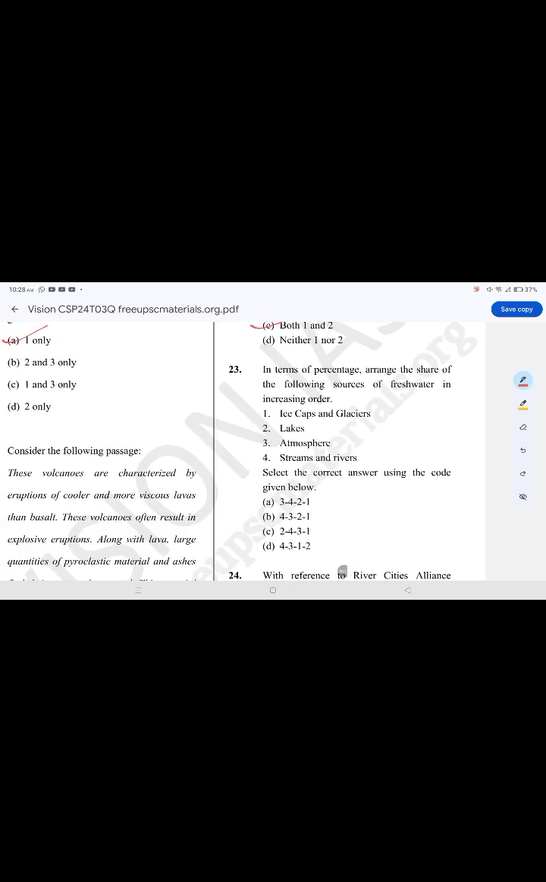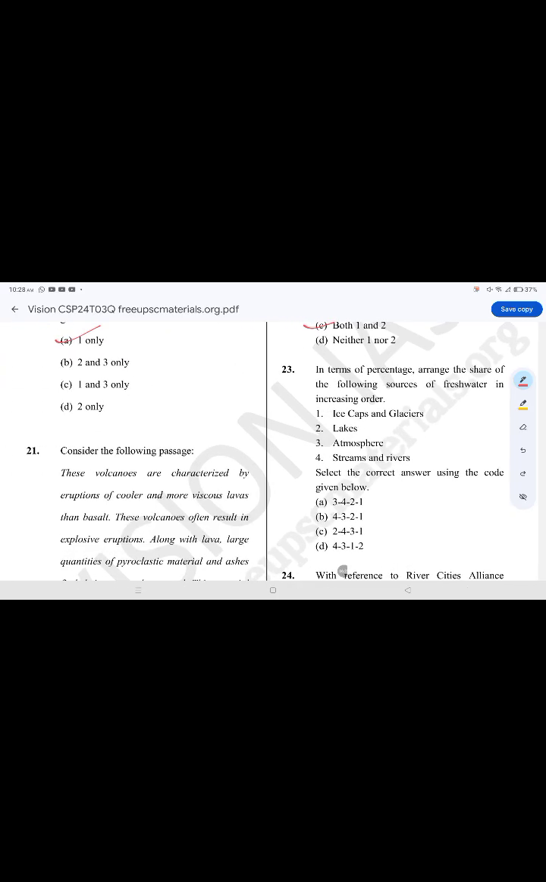In terms of the percentage, arrange the share of the following sources of fresh water in increasing order. The correct option is option B, 4321. Streams, atmosphere, lakes, ice caps, and glacier.